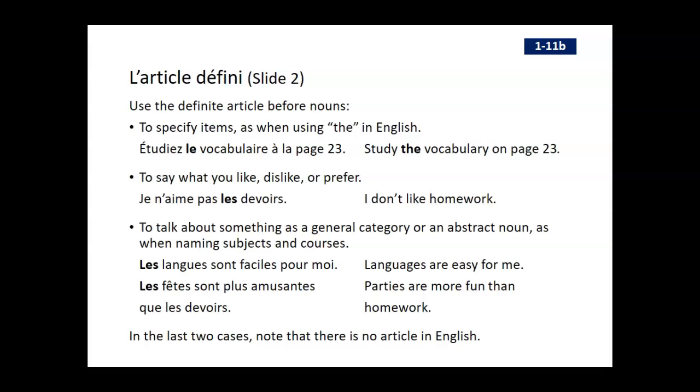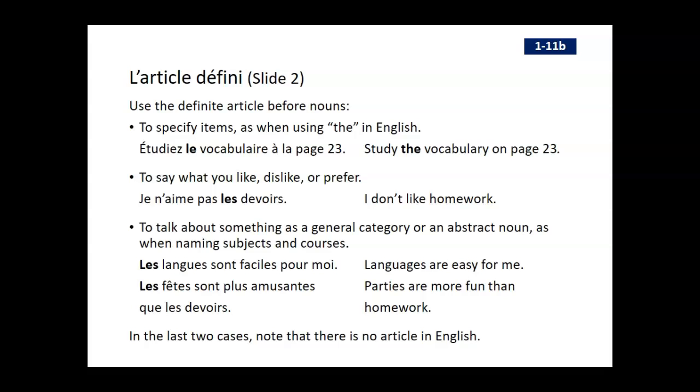To talk about something as a general category, like les langues sont faciles pour moi. So all the languages as a big category. Et les fêtes sont plus amusantes que les devoirs. Well, of course, parties are more fun than homework. So parties as a big collective thing are more fun than homework as a big collective thing.